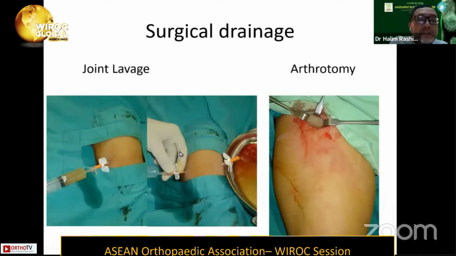So we need to clear up the joint. For a large joint like the knee, we can do a joint lavage. In the adult, we may do it arthroscopically, but at the hip, especially in children, we may need to do an open surgical drainage, performing a hip joint arthrotomy to clear the affected joint.